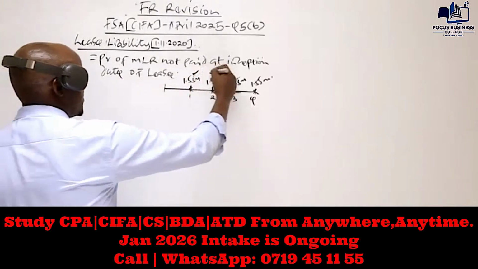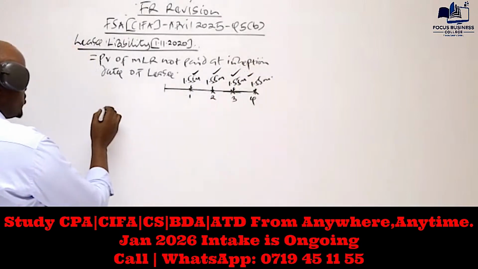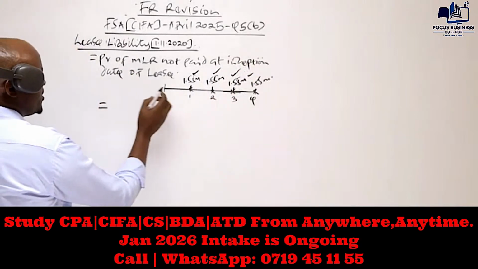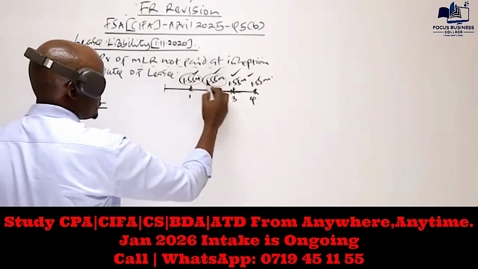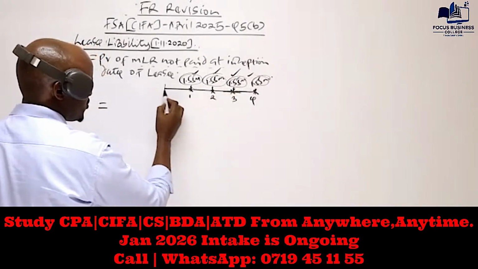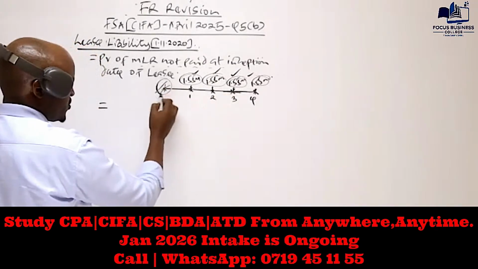Remember, all these amounts are payable at the end. So how do we compute the lease liability? We discount the minimum lease rentals not paid at the inception date. All of them were not paid at the inception date, because no amount was paid there.